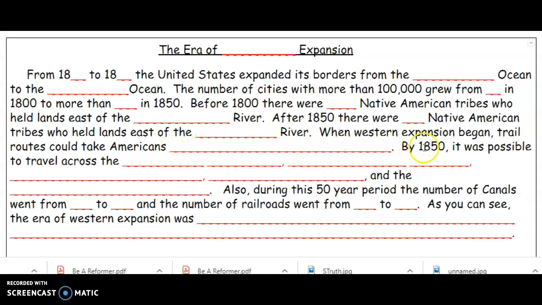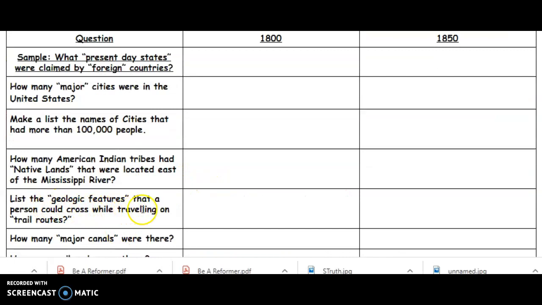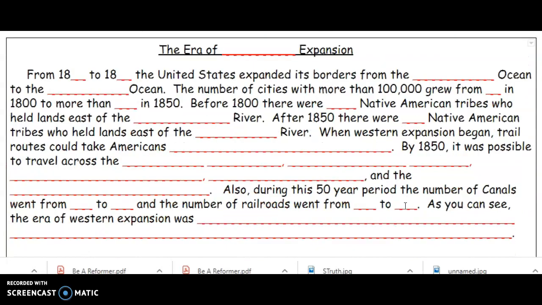And then by 1850, it was possible to travel across the... So now you're going to go to your second column for your map analysis: geological features that a person could cross while traveling on trail routes. So your answer for 1850 is probably going to fit nicely into this space here. And you can see here, because of the commas, it's probably going to be a list of places. Also, in our next sentence, also during this 50-year period, we can use that information to double check that our information prior is correct.